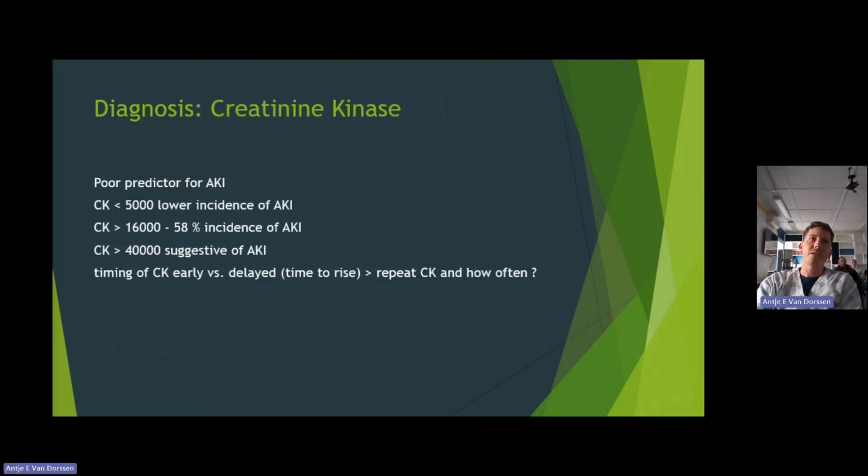So again, more than 5,000 is a lower incidence, and even 16,000 is at 58%. That's not really a great number to work on. Yeah, more than 40,000, I guess you can say, probably.